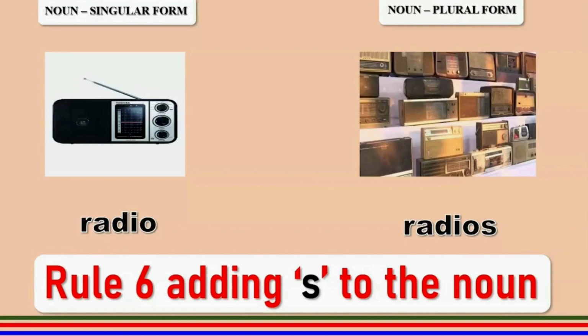So next time you come across certain nouns when you're reading something or when you're listening to something, what I would suggest is to listen very keenly, or even if you're reading a story, to pay attention to the words that you come across and see if you can identify the words as singular or plural, and see if you can recall which rule has been applied to that particular word.